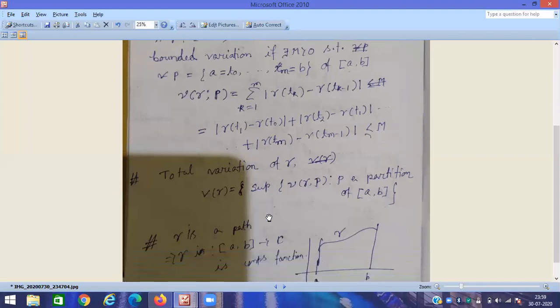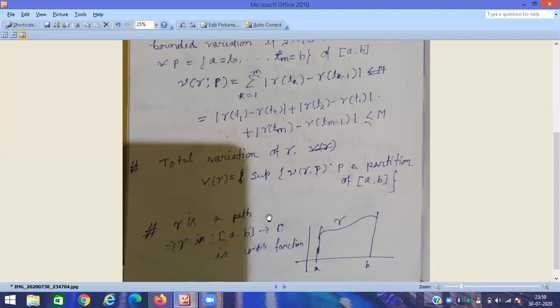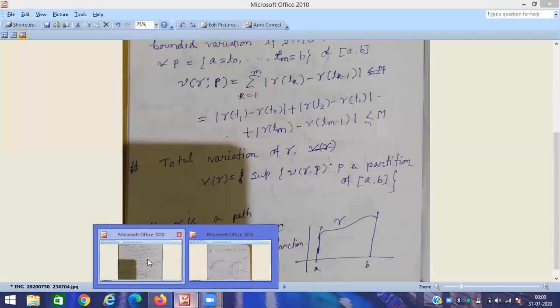The next term we are going to use is "gamma is a path." What is a path? This is a continuous function from the closed interval [a, b] to the set of complex numbers, the complex plane. So "gamma is a path" means this condition is satisfied.